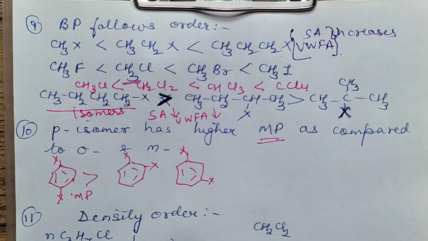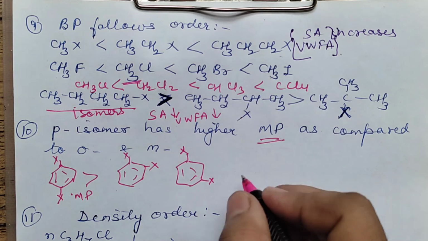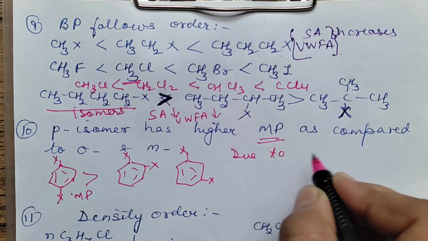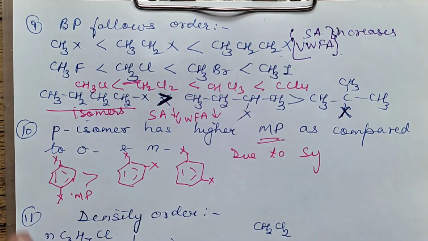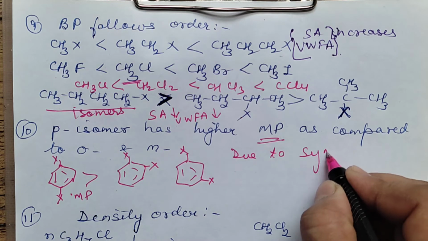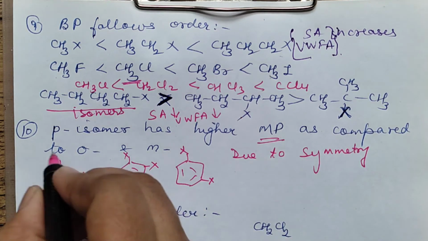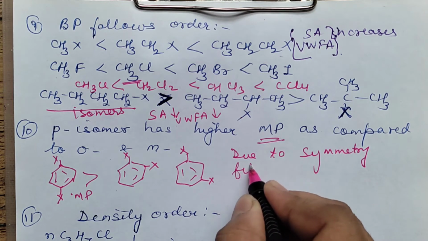Boiling point is almost the same for all. Why is this maximum for para? You will write the answer as due to symmetry. In para they are opposite to each other. So you will write due to symmetry in the para isomer, it fits into